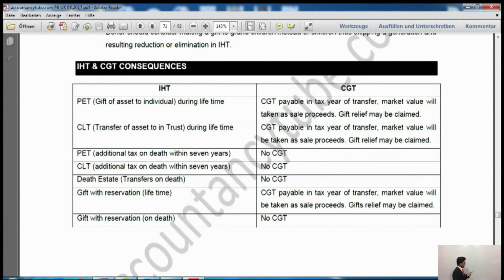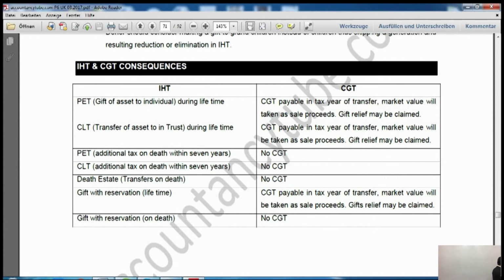What would be the impact when you make a transfer to a trust? It would be a CLT for inheritance tax purposes, and CGT would be payable in the tax year of transfer. Market value will be taken as the sales proceeds, and gift relief may be claimed. Now, as far as death tax is concerned, there is potentially exempt transfer, CLT and death estate. Now, these are death taxes. However, there will be no impact on capital gains tax for that.